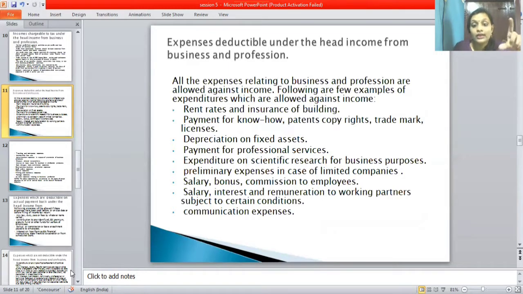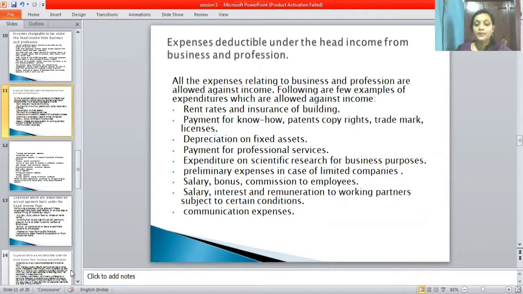So there are a few examples they have given in a list. Let's go through each point. The first point is rent, rate, and insurance of buildings. Second is payment for know-how, patents, copyrights, trademarks, licenses, etc. Next, depreciation on fixed assets. Next one is payment for professional service. Next is expenditure on scientific research for business purposes. Next, preliminary expenses in case of limited companies.